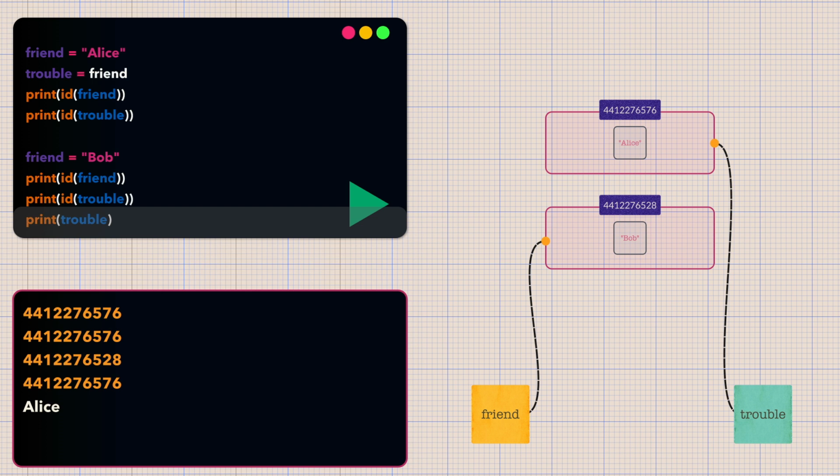You can think of it like this. Both friend and trouble start as sticky notes attached to the Alice string. When we write friend equals Bob, we peel off the friend sticky note and attach it to a new string, Bob. The trouble sticky note stays exactly where it was, still attached to Alice.